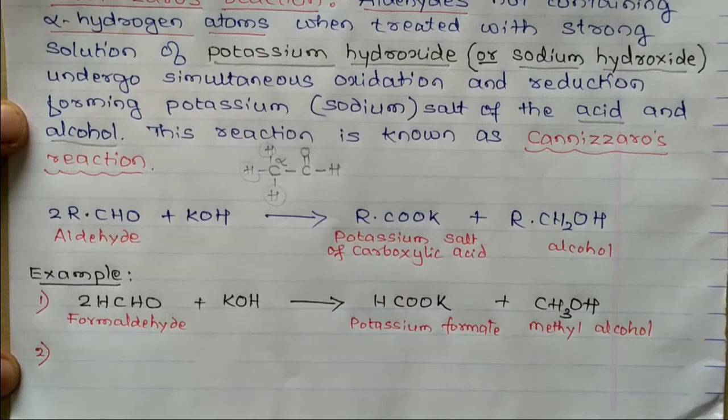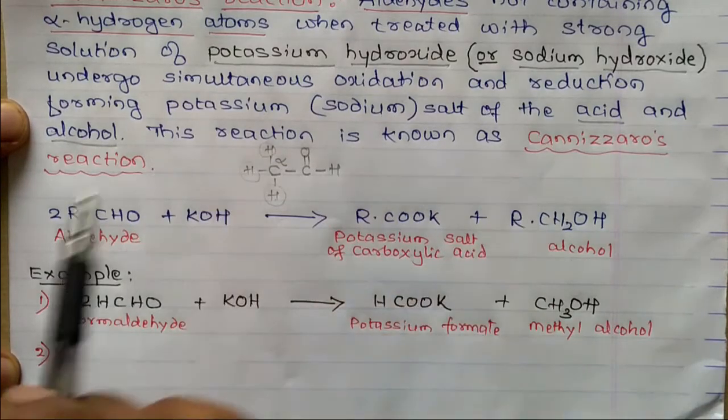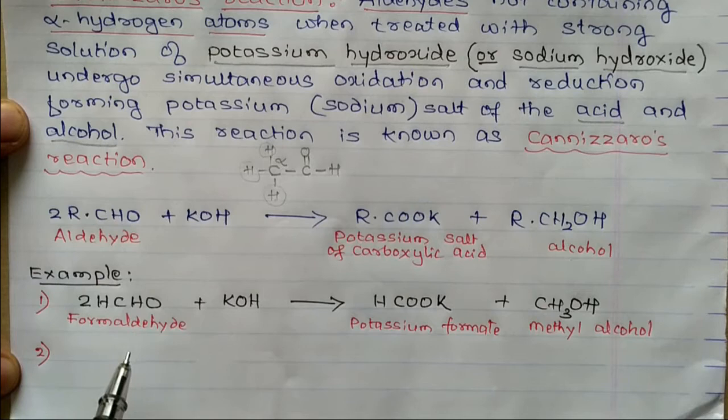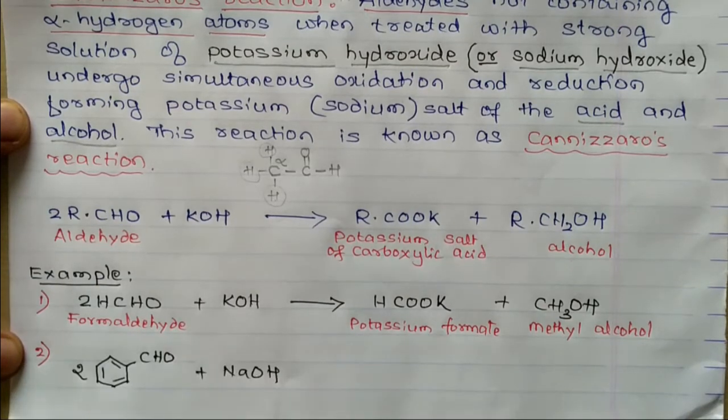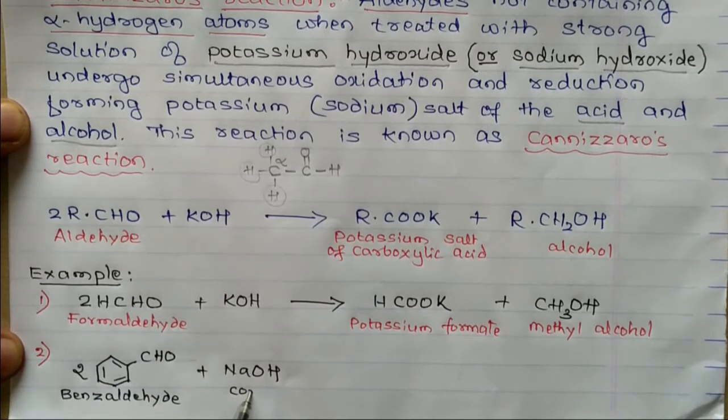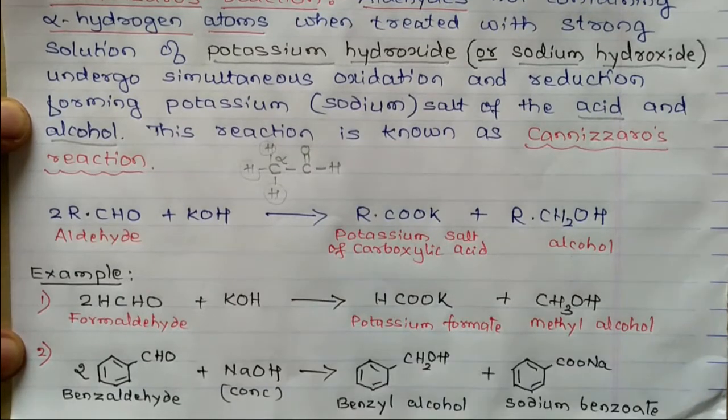Let us discuss one more example. When benzaldehyde is treated with a strong solution of either potassium hydroxide or sodium hydroxide, you are going to get benzyl alcohol and potassium or even sodium benzoate. Benzaldehyde reacts with a concentrated solution of sodium hydroxide and gives benzyl alcohol and sodium benzoate. This reaction is known as Cannizzaro's reaction.